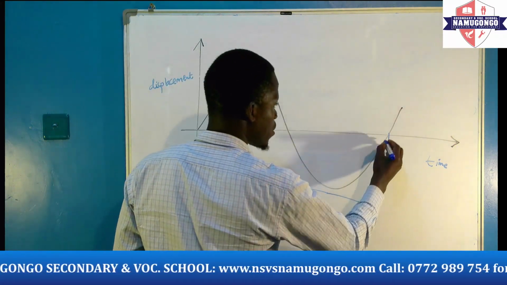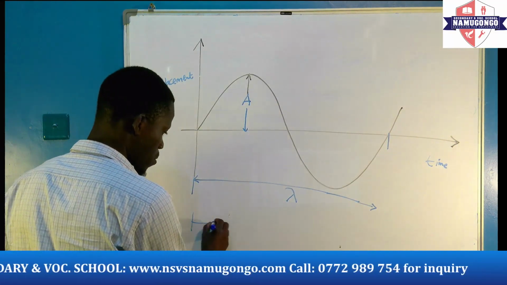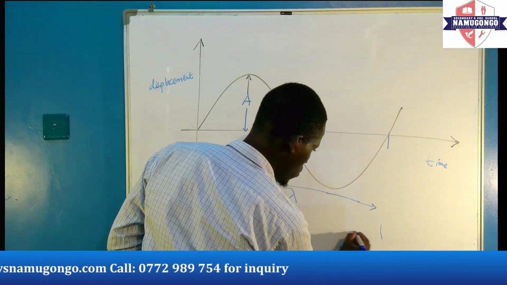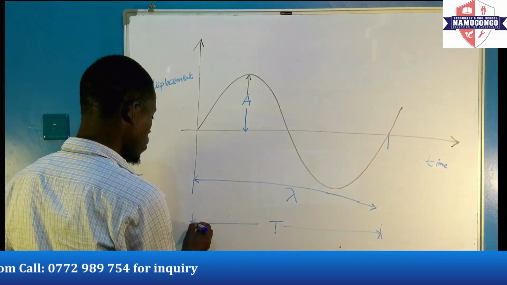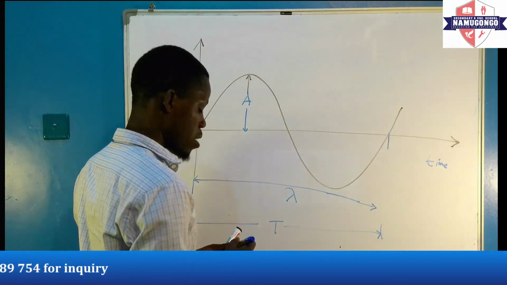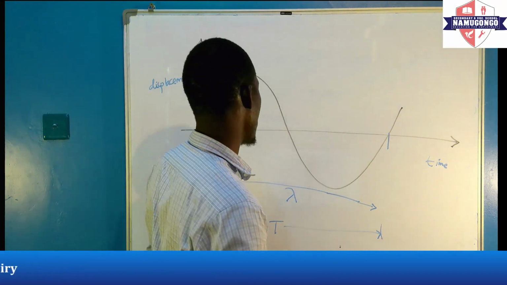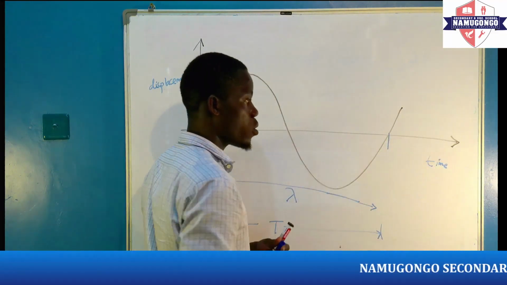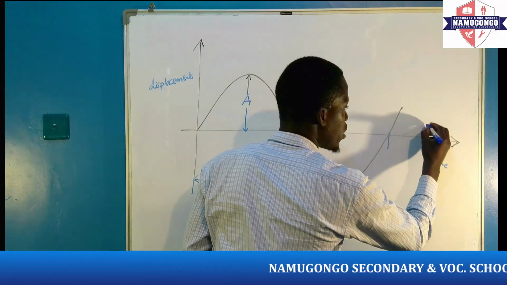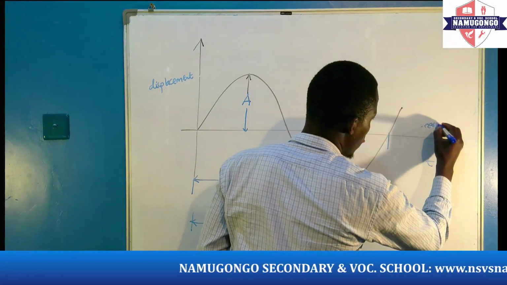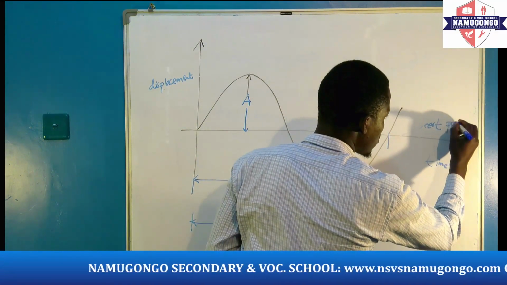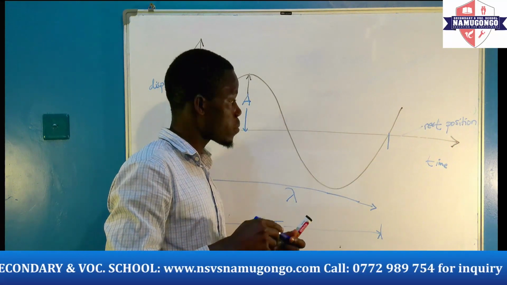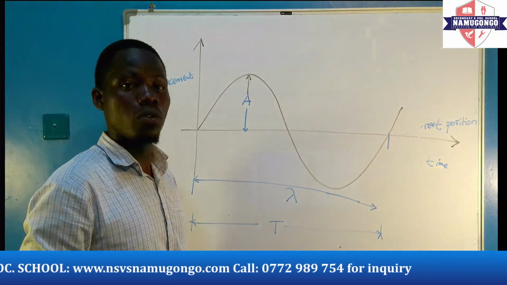We also have the time it takes the wave to make a complete cycle. We shall denote it there, and that will give us what we want. So we have this line here, which we are calling the time axis. This is what we are calling the rest position. So this is our graphical representation.